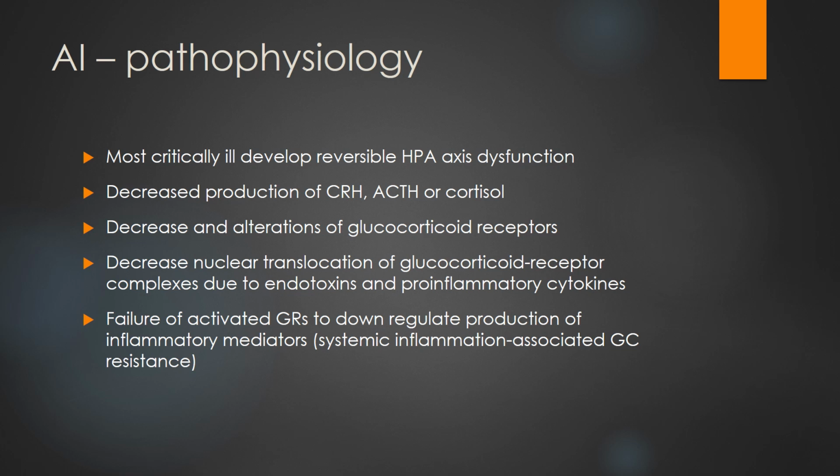Most critically ill patients develop reversible HPA axis dysfunction and decreased production of CRH, ACTH, or cortisol. There is decrease and alteration of the glucocorticoid receptor, and decrease in the nuclear translocation of the glucocorticoid receptor complex, due to endotoxin and pro-inflammatory cytokines. Failure to activate GRs to downregulate the production of inflammatory mediators results in systemic inflammation associated with glucocorticoid resistance.